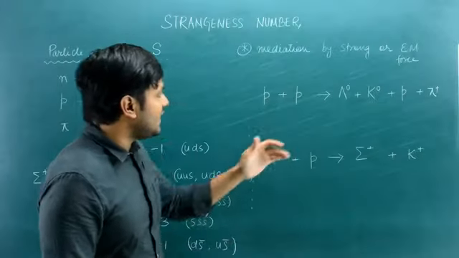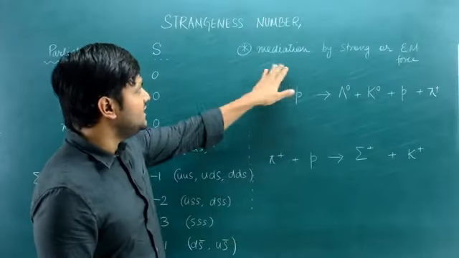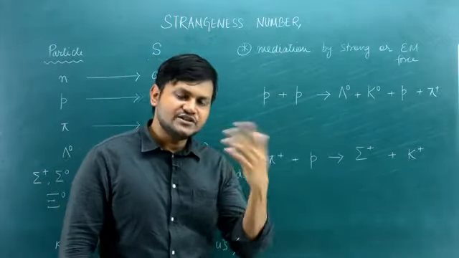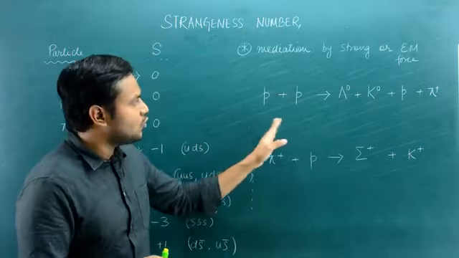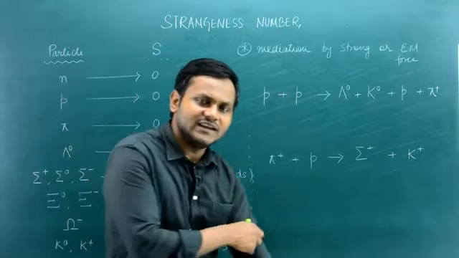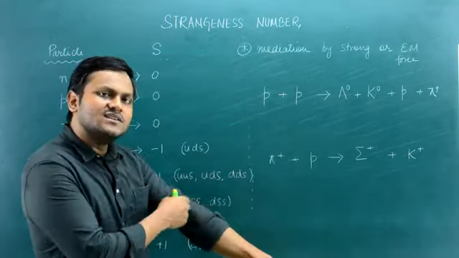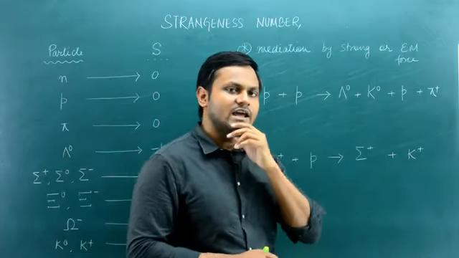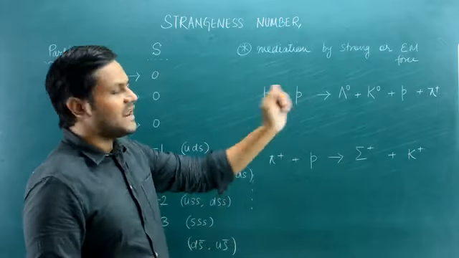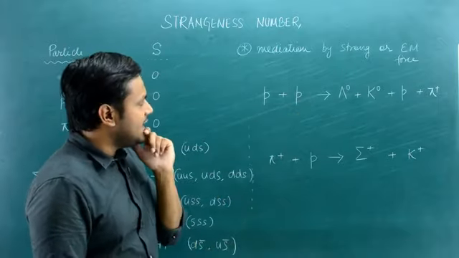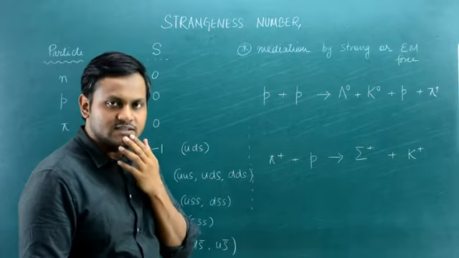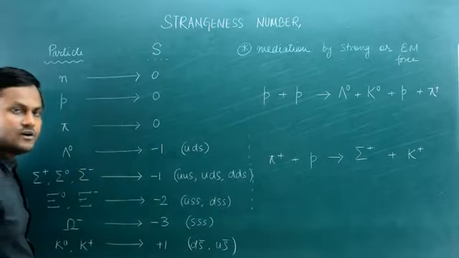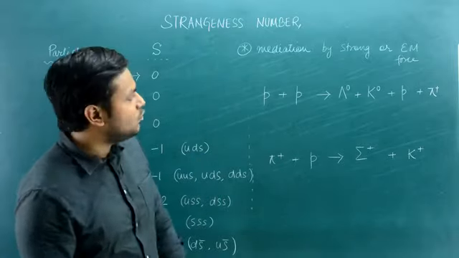So for example, here I have two interactions that involve a mediation by either a strong force or an electromagnetic force, right? So in these cases, strangeness number is conserved. So a proton and a proton may collide in particle accelerators to create further particles, like let's suppose a lambda naught, kaon naught particle and a proton and an anti-pi meson. Okay, so if this kind of an interaction is happening, let's say we want to check for the conservation of strangeness number. So we can apply these numbers that I've associated with these different particles and put the values there to see what's going to happen.